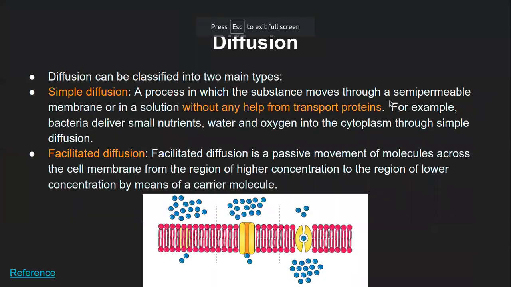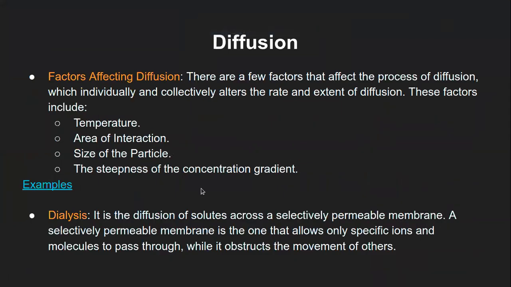Okay, we'll do that. So these were the different factors and examples. I will recheck the link and share it also. The examples were like, if there is a lot of smoke around you, then from higher concentration of the smoke to lower concentration of the smoke, this smoke will travel. So these are kind of general examples that were given in that link. Okay, so these are different factors.